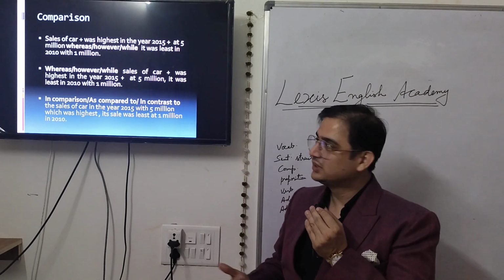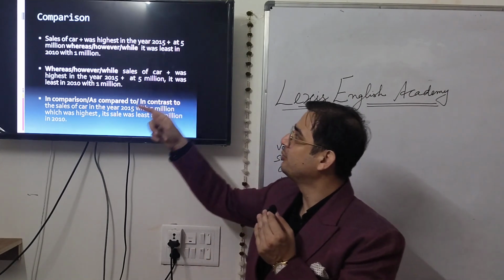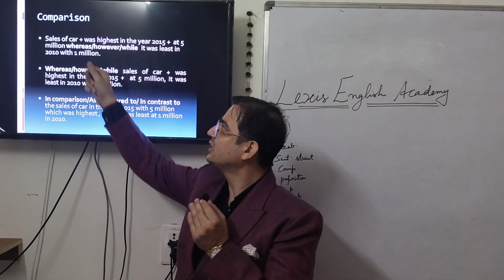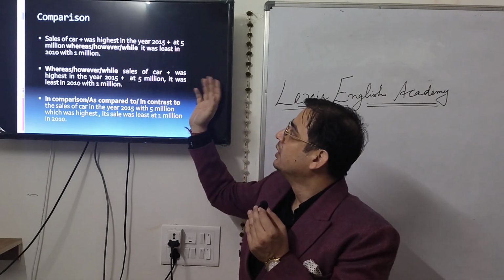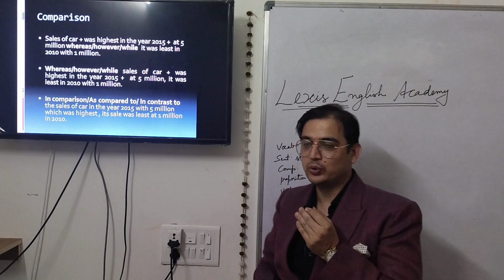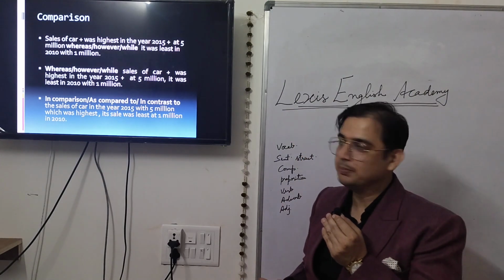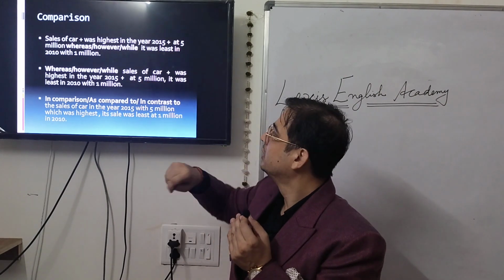Sales of car, subject is there, was highest in the year 2015 at 5 million. You can use whereas, or however, or while. This way, it was least in 2010 with 1 million. So we have done comparison of highest and least.